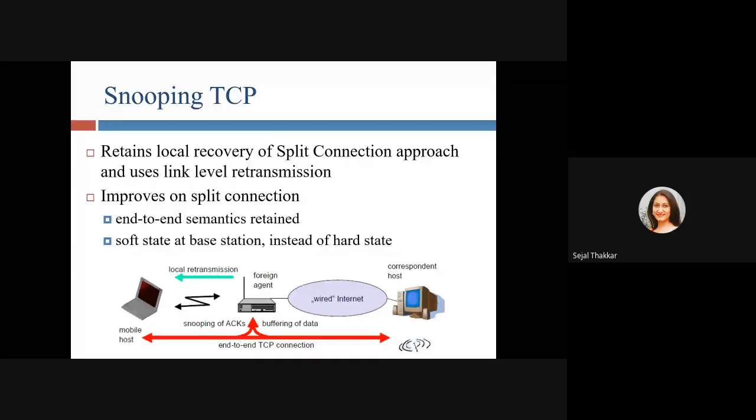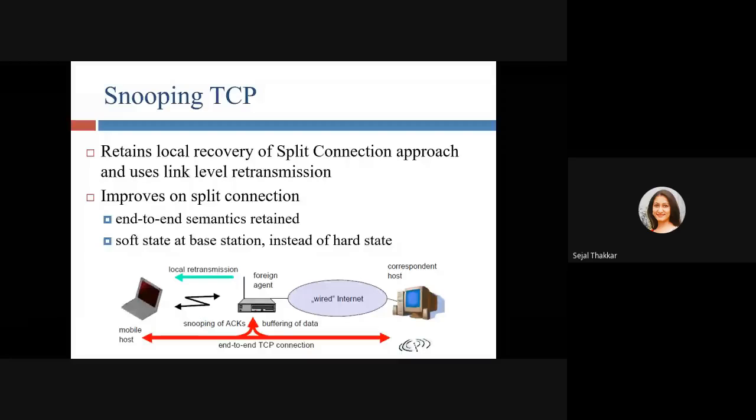In indirect TCP, we have a splitting connection. But snooping TCP improves on the split connection, and end-to-end semantics is retained. It keeps soft state at the base station instead of hard state. It retains the local recovery of the split connection approach and uses link level retransmission.